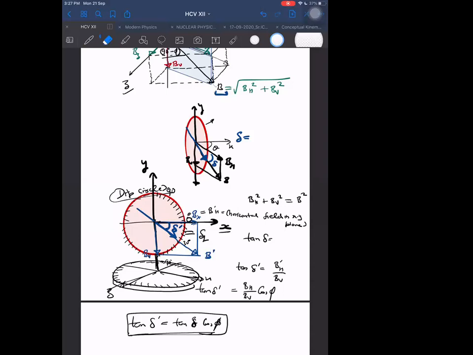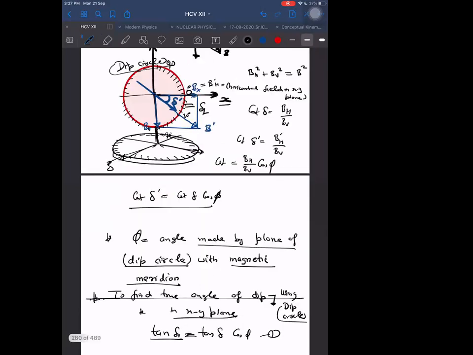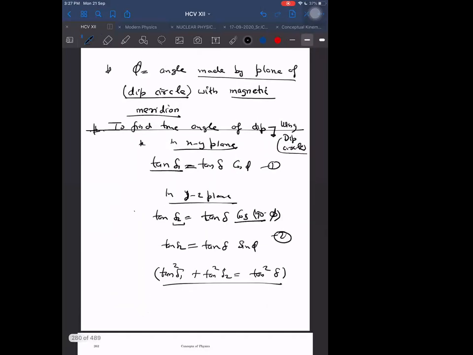Then these all tans are actually cots. Cot of delta is BH by BV. This is also cot of delta dash. This is not tan anywhere. This is all cot, and up to this it will be cot.